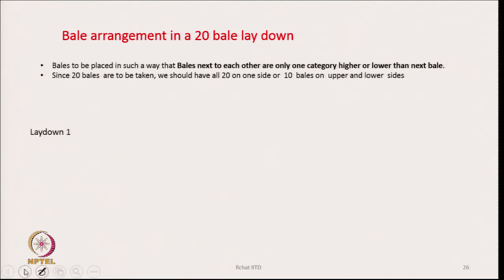Bales are to be placed in such a way that bales next to each other are only one category higher or lower than the next bale. This is what we have to remember, that when we place the bales in front of the automatic bale plucker or automatic bale opening machines, two successive bales should be either one category higher or one category lower. That should be the difference.